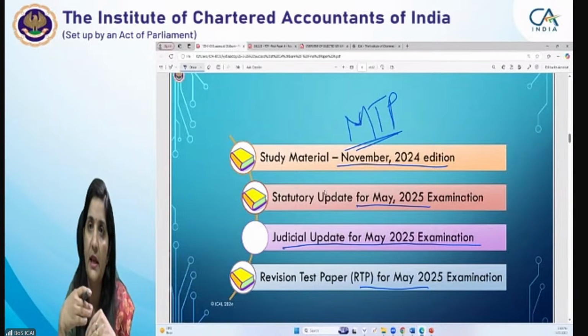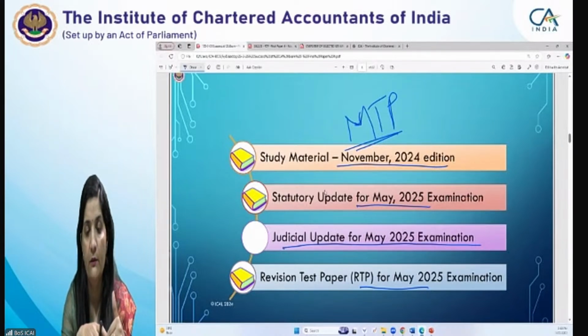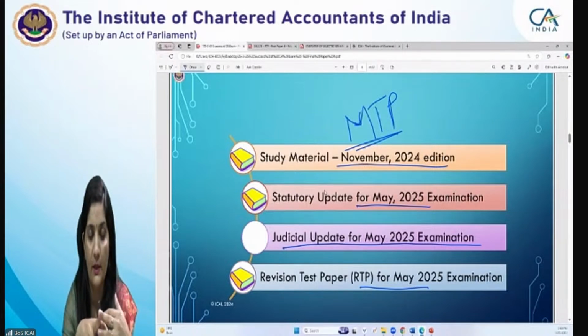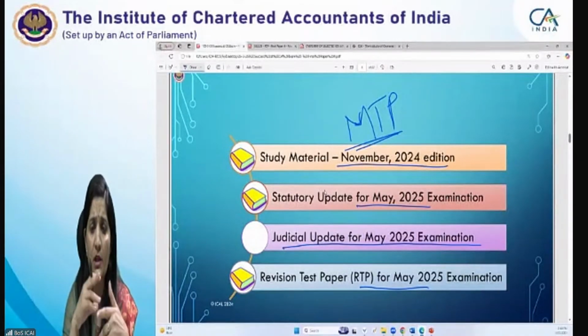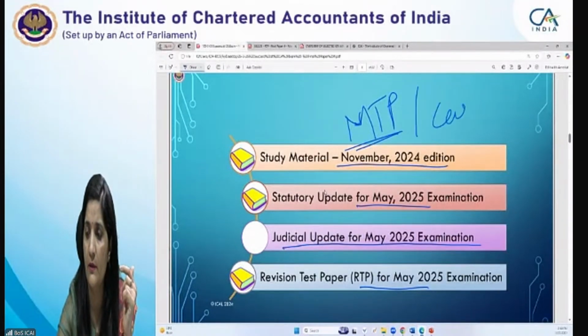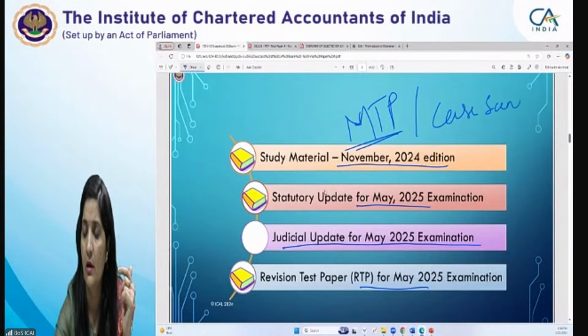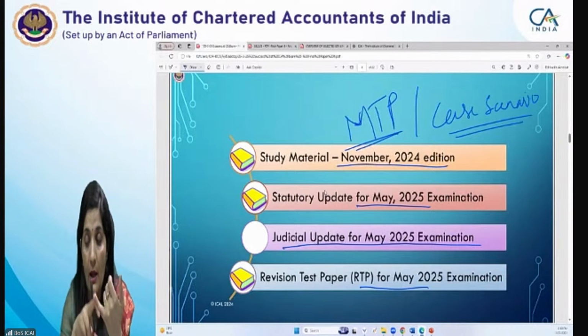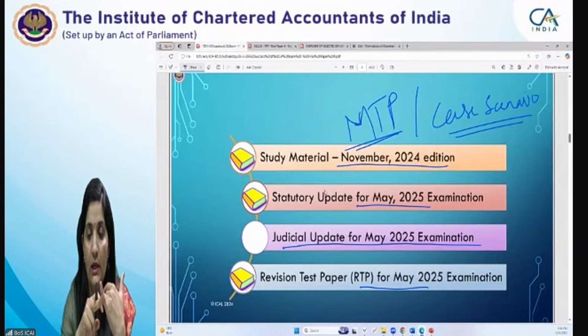Basically, we always say that once you are done with your studies, and you have completed your study from the study material, you have gone through your statute update, you have gone through your judicial update, you have gone through the case scenario booklet also. The case scenario booklet is also available as a publication, and it is very relevant for you. So before attempting the MTP, you have to complete your study from the study material, from the case scenario booklet, and the statute update or the judicial update.